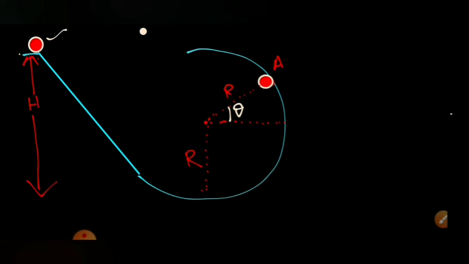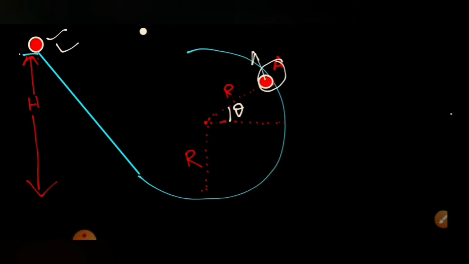Here friction force will be acting throughout the path, but friction force will not be doing work because it is a static force and the surface is at rest. The bottommost point has no relative motion with the surface, so friction force will not do work. From here to here, neither the normal reaction nor the friction force will do work. The only force doing work is the gravitational force. So we'll be applying the work energy theorem from here to here.